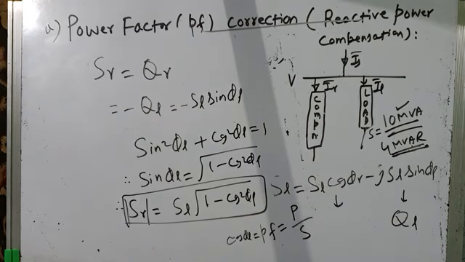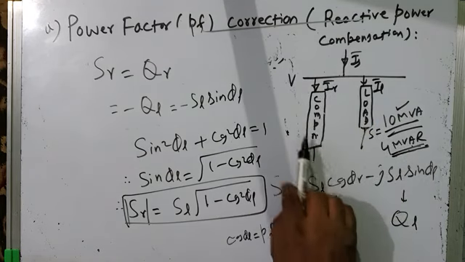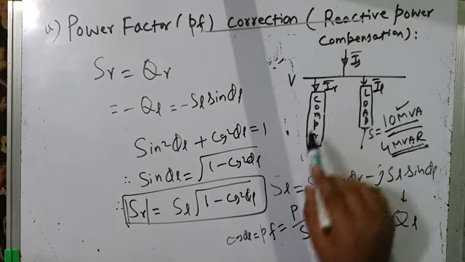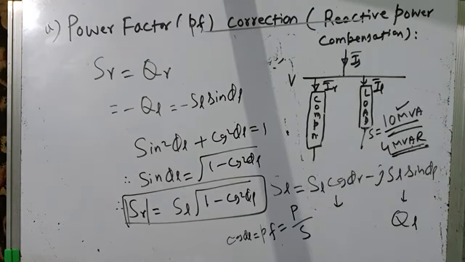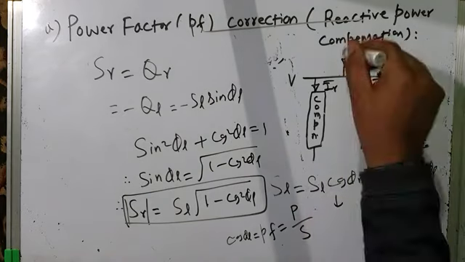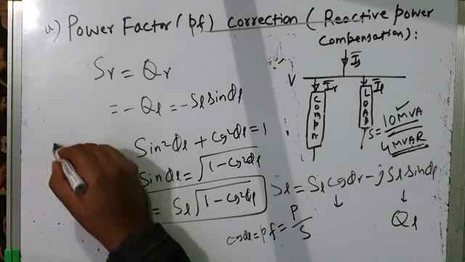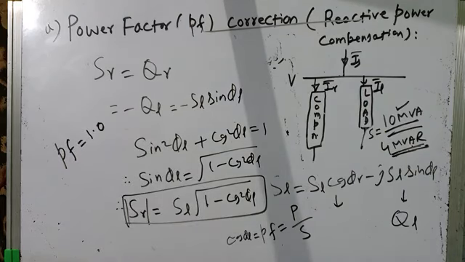So once you know the rating of the compensator, put it across the bus or across the load. All the reactive power, or reactive component of current, which was earlier coming from the source, will be locally supplied by this shunt compensator, and hence the source will be relieved of supplying the additional reactive component of current, and therefore the source power factor, or power factor of the system, will be corrected to unity. It will become unity. This is how we can use a load compensator or a shunt compensator for power factor correction or reactive power compensation.